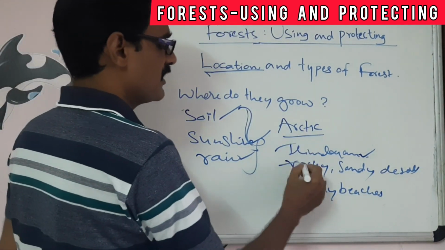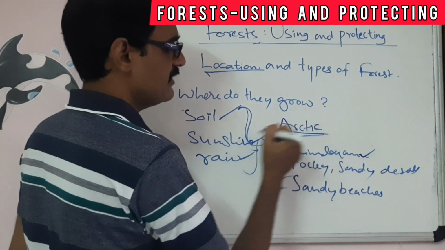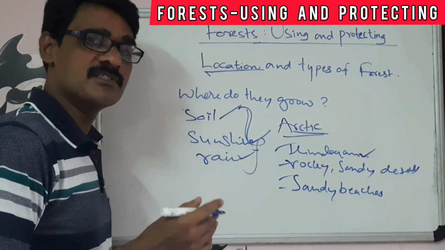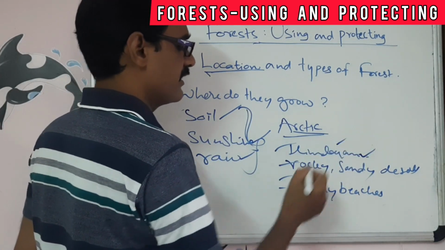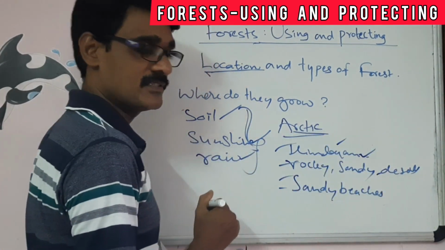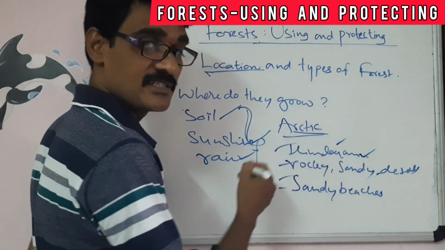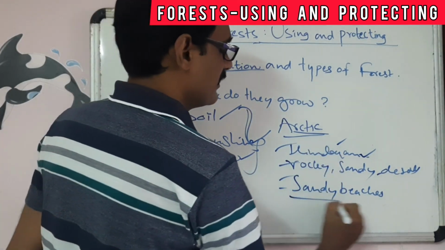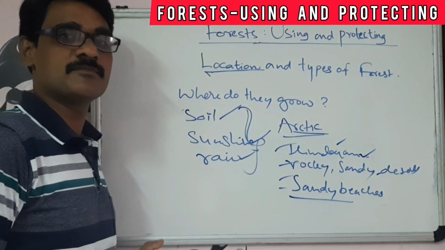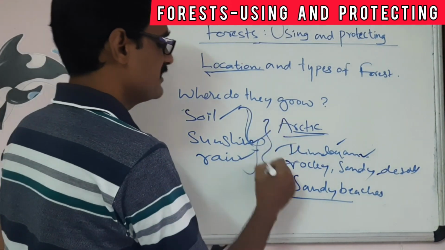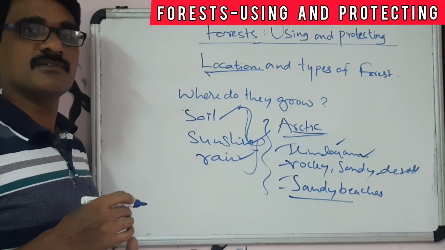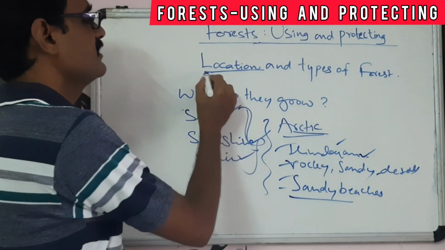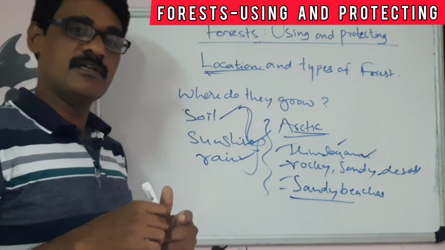So these are the places: the Arctic region and the Himalayan region, which are covered completely by snow, and the rocky and sandy regions in the deserts, and the sandy beaches. These places are not suitable for growing forests. So this is about the location of the forest.